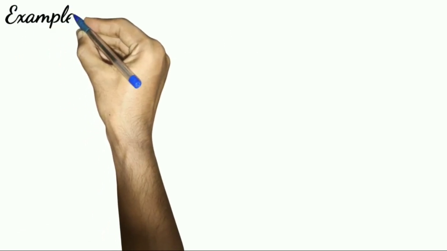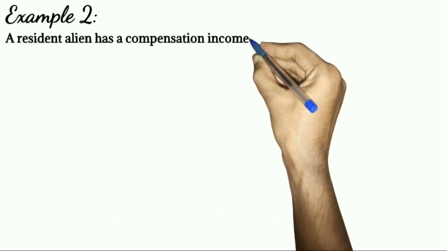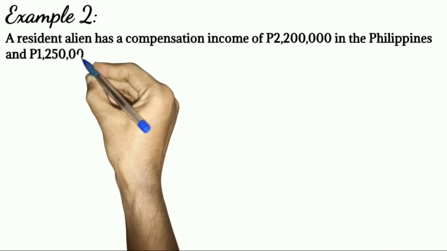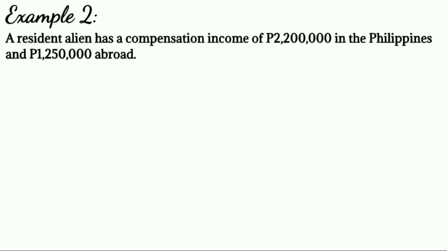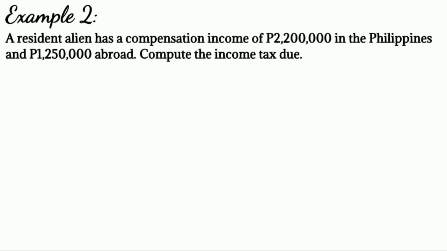Let's have another example. A resident alien has a compensation income of 2,200,000 pesos in the Philippines and 1,250,000 pesos abroad. Compute the income tax due. Remember, in the general rules in income taxation, a resident alien is taxable only on his or her income derived or earned within the Philippines.